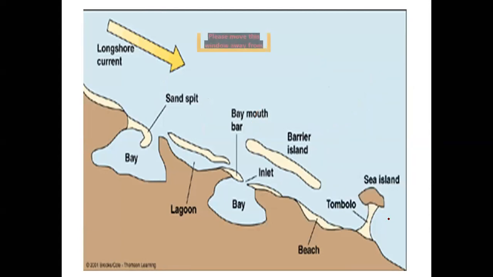Now coming back to this, you have to see this is a tombolo. A tombolo is that connecting sand deposition. If this is an island, this island can either be of coral origin or it can also be a depositional island, and the neck which is connecting it to the mainland is called a tombolo.